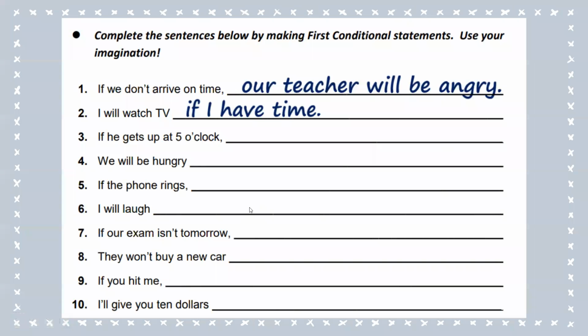Okay, and to practice, I'll leave you this exercise. You have to complete these sentences with the first conditional structure. You can use your own imagination. For example, if we don't arrive on time, our teacher will be angry. Or if we don't arrive on time, we won't eat lunch. Or if we don't arrive on time, something bad will happen.